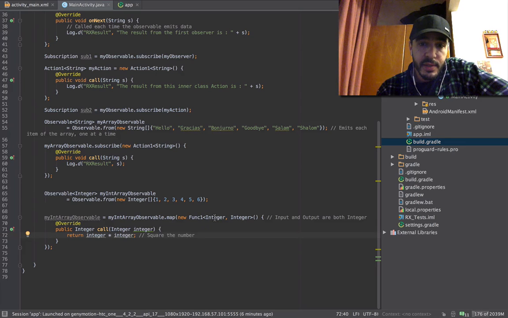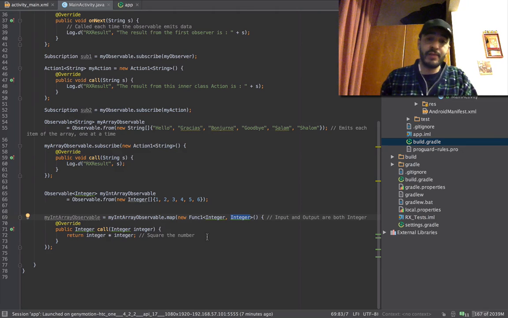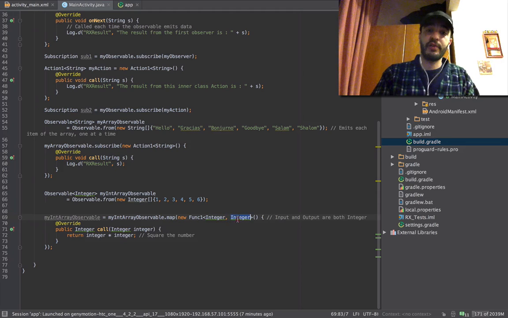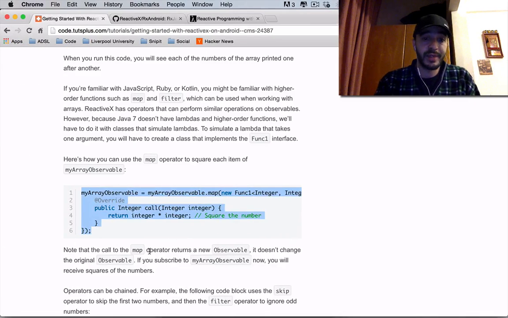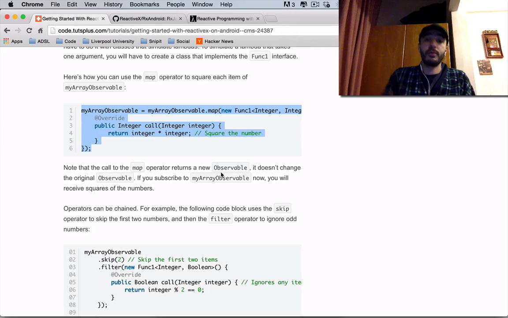Now why this is the way it is: input and output are both integer. Okay, this is the syntax to say the input and the output. This is how it replaces lambdas, by saying whatever I give you here is the input, whatever I give you here is the output. I'm not familiar with it, but it's pretty clear. So we still have to subscribe. Note that it returns a new observable. It doesn't change the original observable. If you subscribe to myArray observable now, you will receive squares of numbers. Let's try.